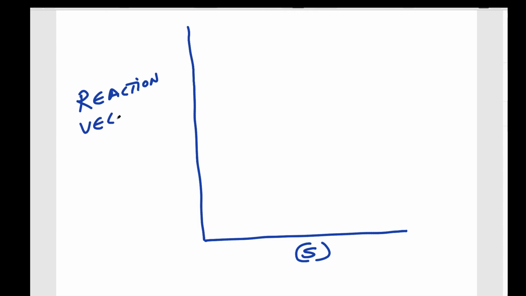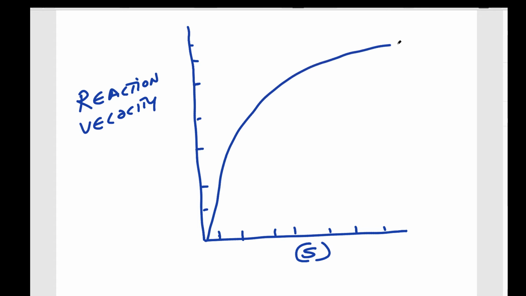Let me draw it. The first one is without the inhibitor. This one is in the presence of inhibitor.